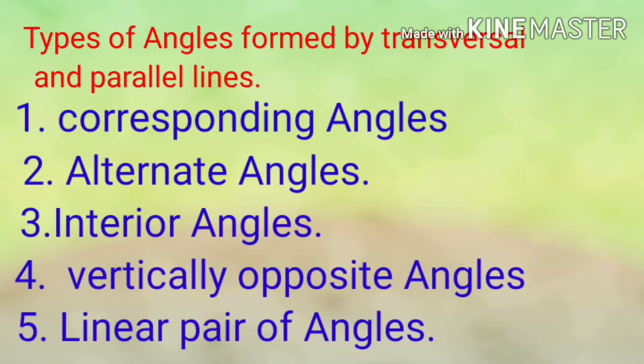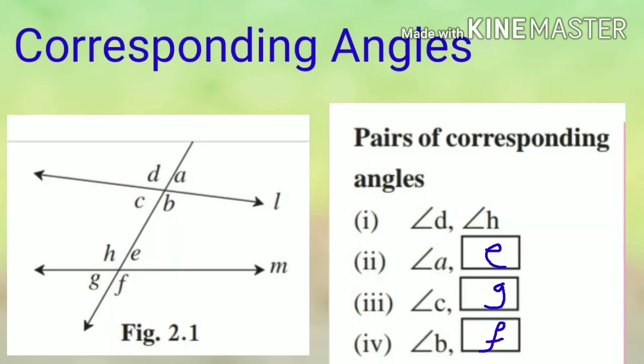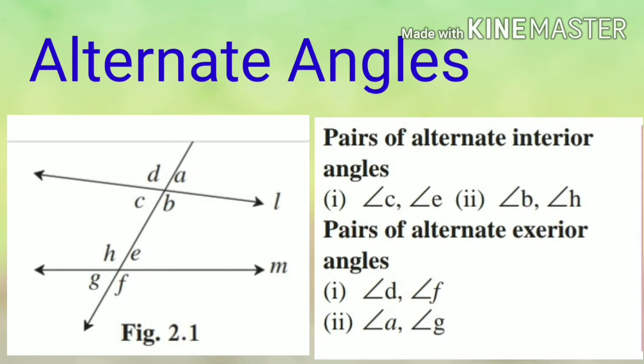There are 5 types of angles formed by transversal and parallel lines: corresponding angles, alternate angles, interior angles, vertically opposite angles, linear pair of angles. So corresponding angles, there are 4 pairs of corresponding angles formed. You see here in this figure, angle D, angle H, angle A, angle E, and so on.